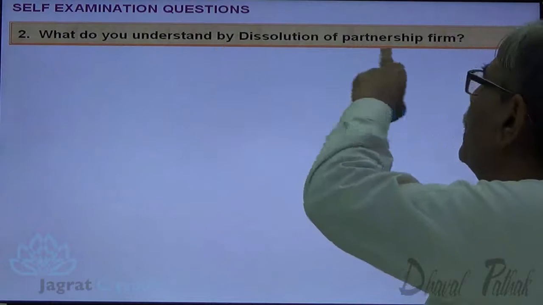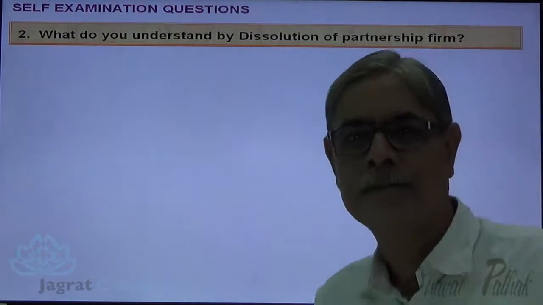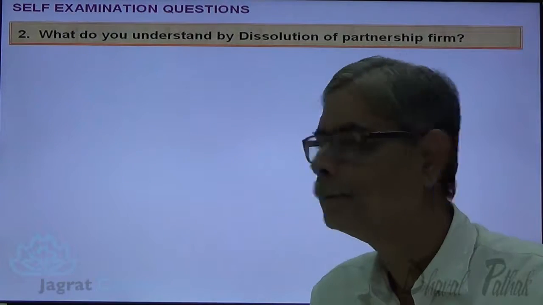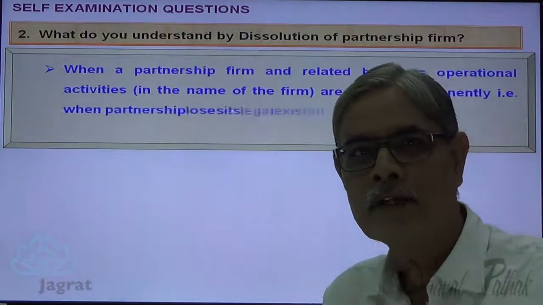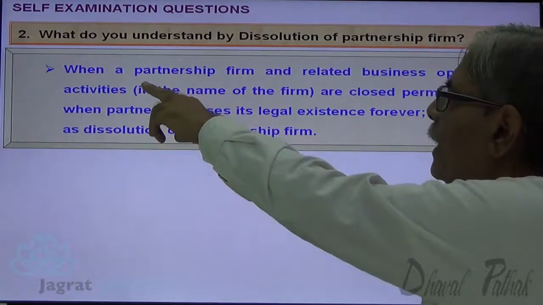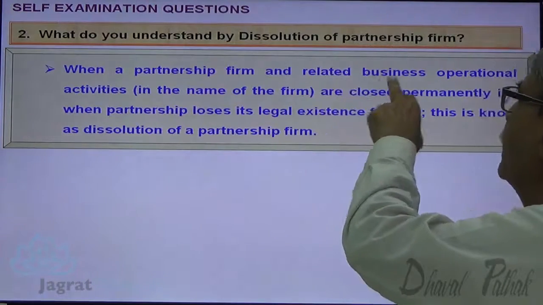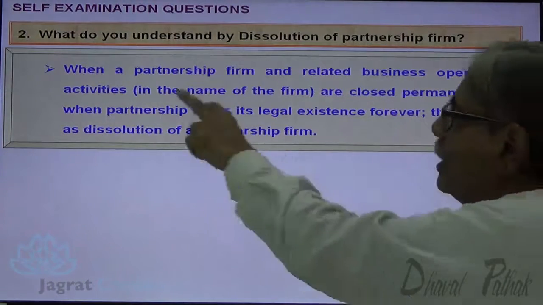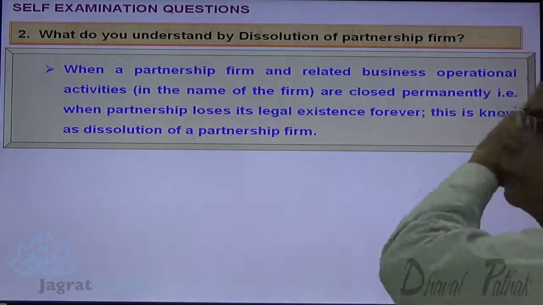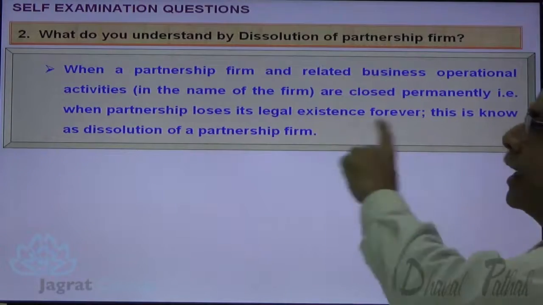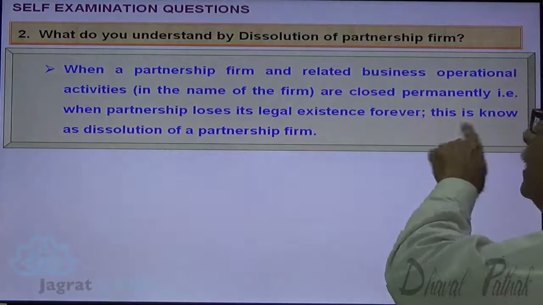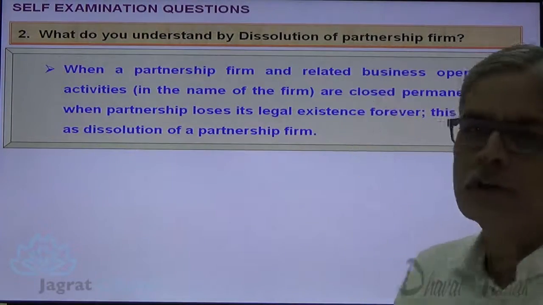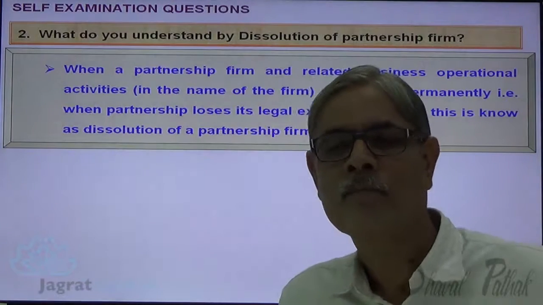What do you understand by dissolution of a partnership firm? Now see. When a partnership firm and the related business operational activities are closed permanently, that is when partnership loses its legal existence forever, this is known as dissolution of a partnership firm.